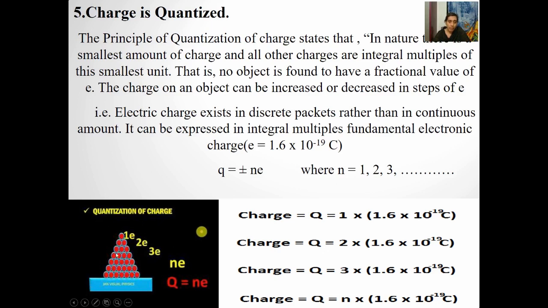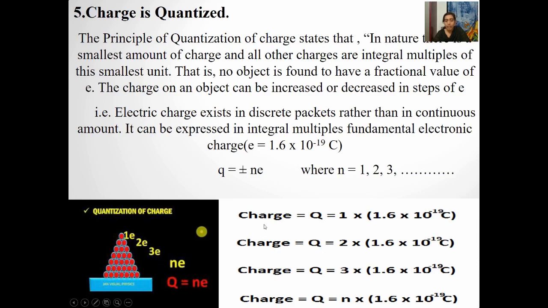According to the quantization principle, charge will always be an integral multiple of this basic unit. So charge can take the values, as you go on giving values for the integer n, 1e, 2e, 3e, and so on up to ne.